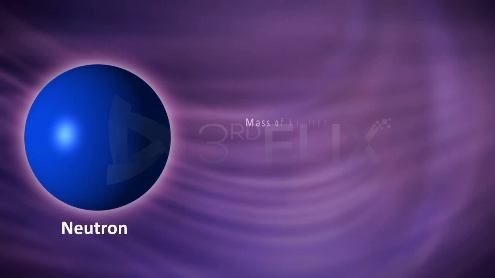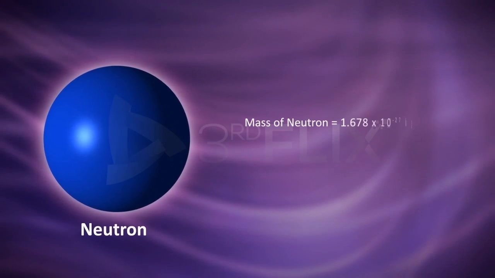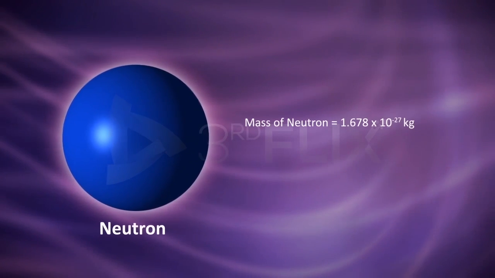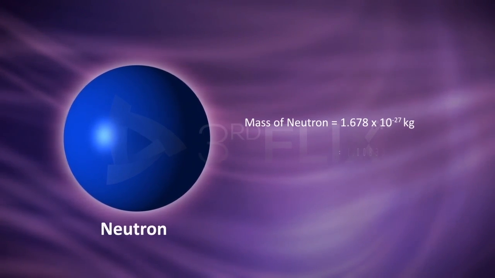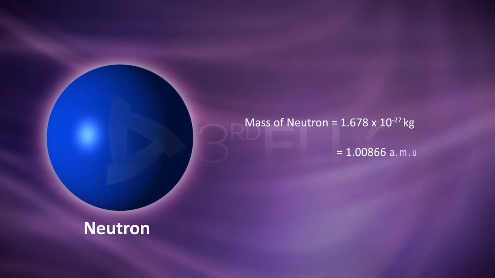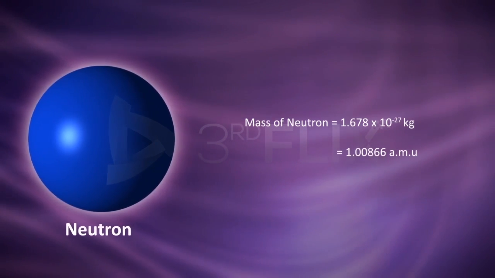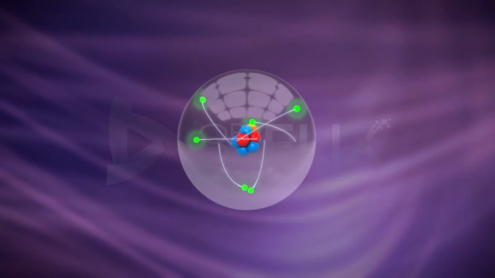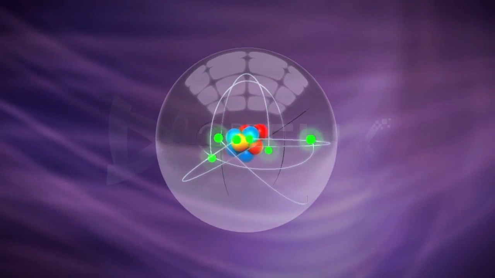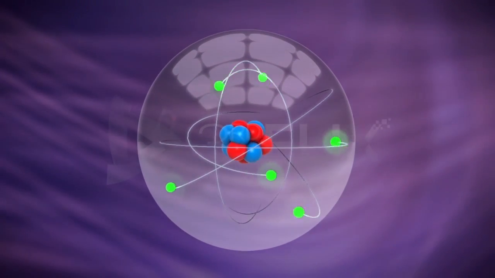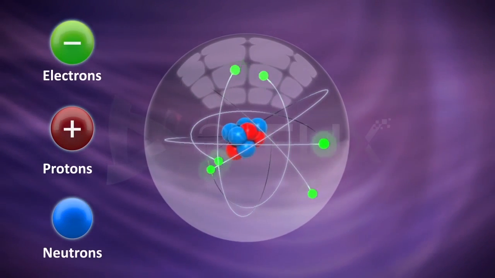The mass of a neutron was found to be 1.678 × 10^-27 kg or 1.00866 AMU. After the discovery of all the subatomic particles, it was concluded that an atom is made of electrons, protons and neutrons.